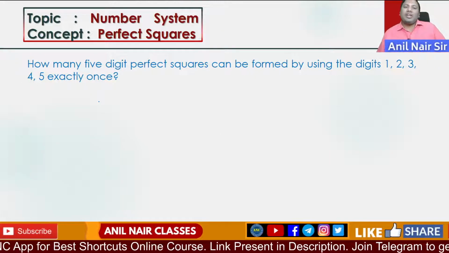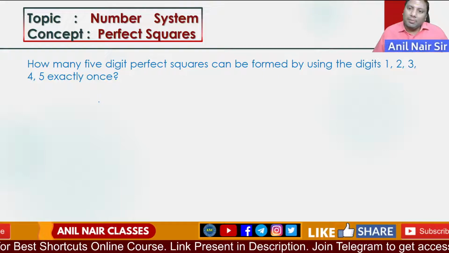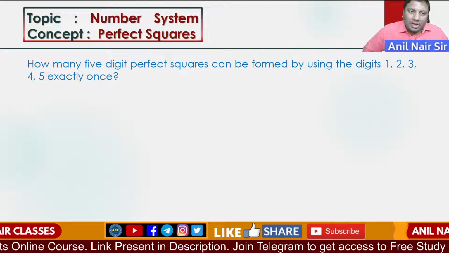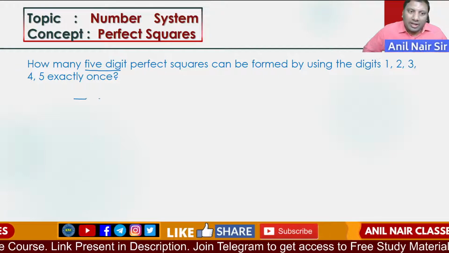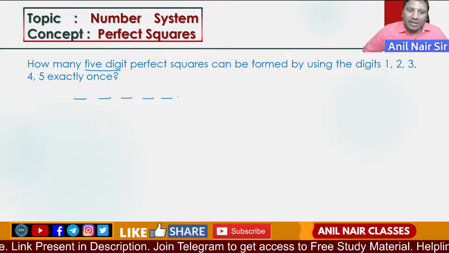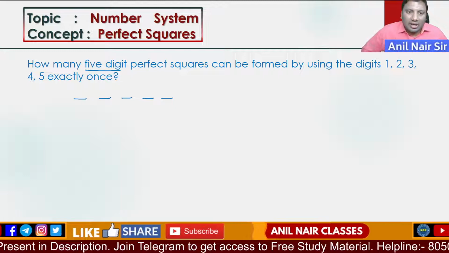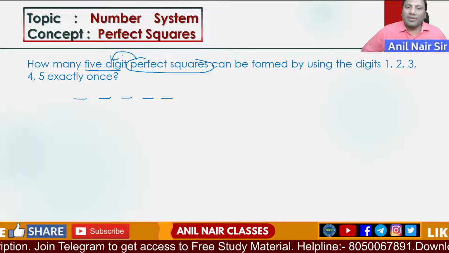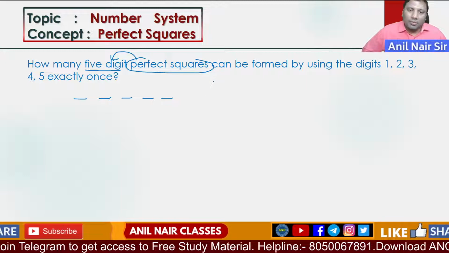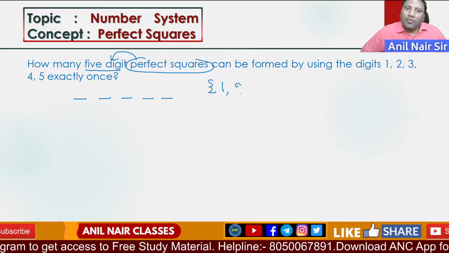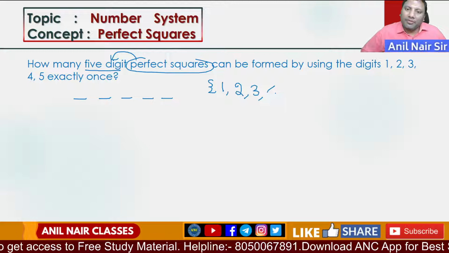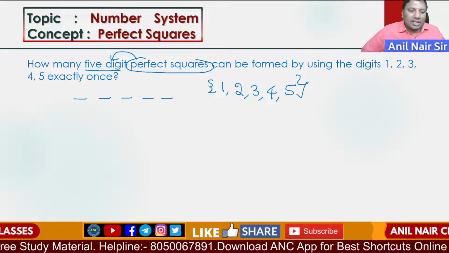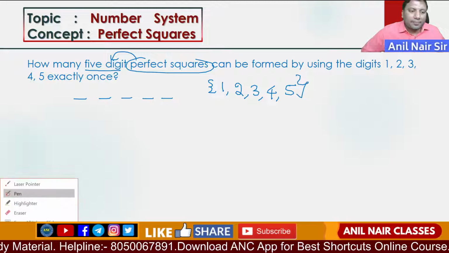How many 5-digit perfect squares can be formed using the digits 1, 2, 3, 4, 5 exactly once? First of all, I need to find a 5-digit number, and the number should be a perfect square. 5 digits are there: 1, 2, 3, 4, 5. How many places are there? 5 places are there. 5 digits are there, 5 places are there.